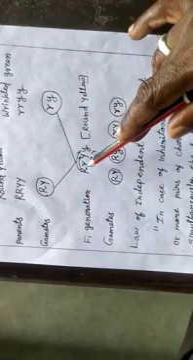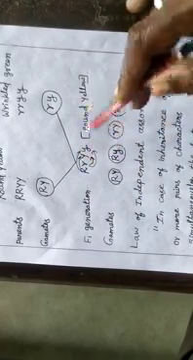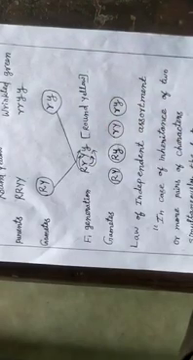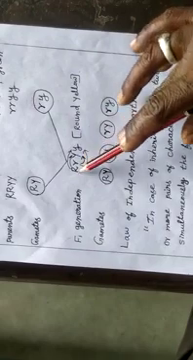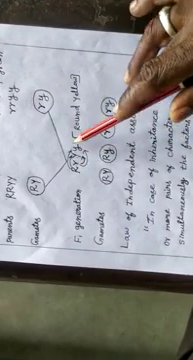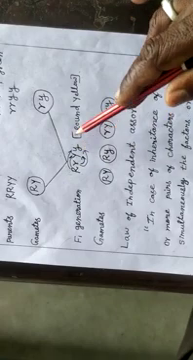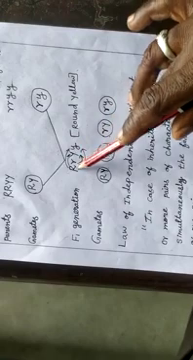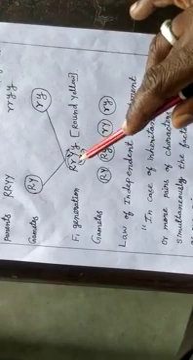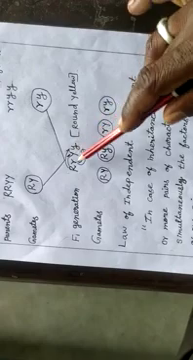Capital R, capital Y, small y. This is the hybrid. Round yellow seeds are produced in the F1 generation. In the F1 generation, four types of traits are produced: round, wrinkled, yellow and green traits are produced in this seed. Here is how the gametes are formed. Capital R fused with capital Y, capital R fused with small y. Like that, small r fused with capital Y, small r fused with small y.